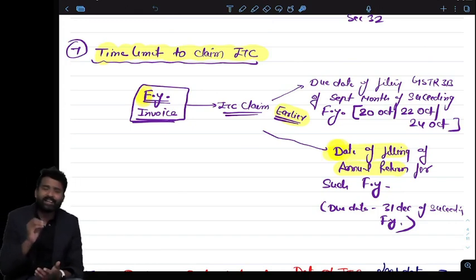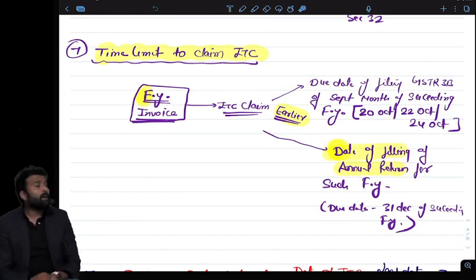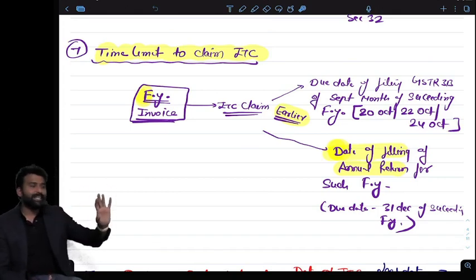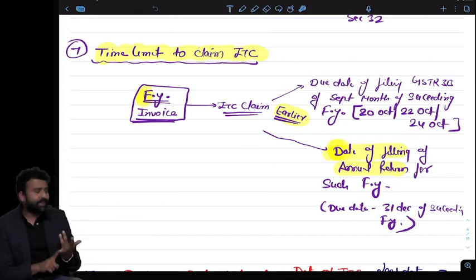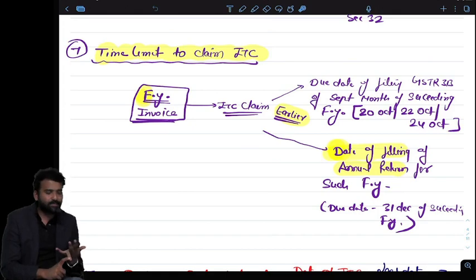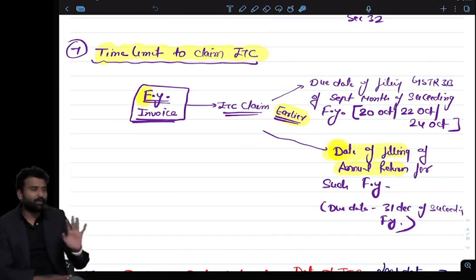I didn't take the credit because of some condition. But right now I have fulfilled all the conditions. I am registered, I received the goods, I have the invoice, the tax has already been paid. All the conditions are fulfilled now.